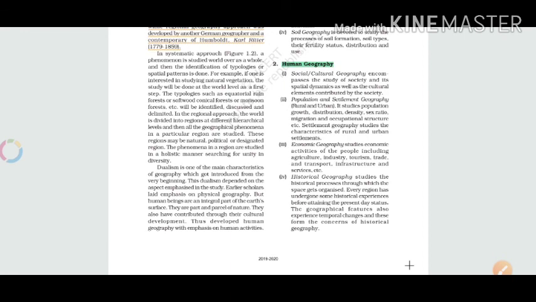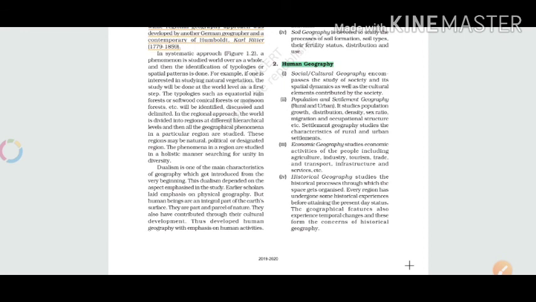So the second portion is human geography. Under that we will discuss social and cultural geography, which is the study of society, its dynamics, as well as the cultural elements contributed by the society. So in this we will study the social aspect and the geography on a cumulative basis.